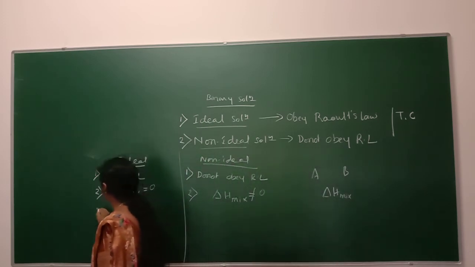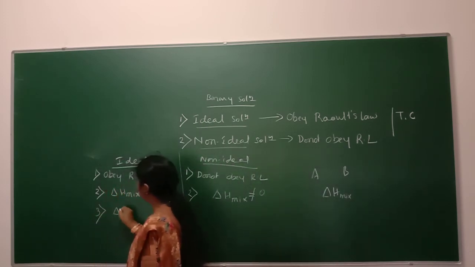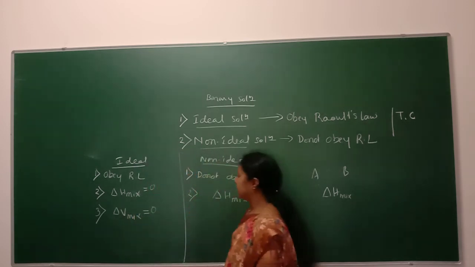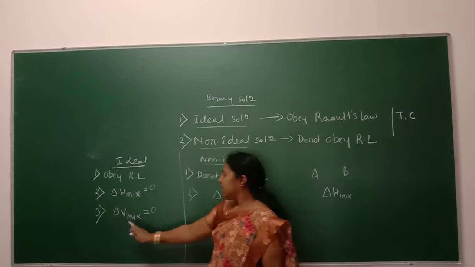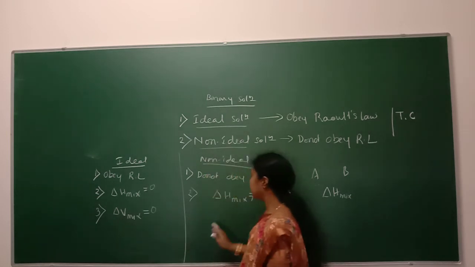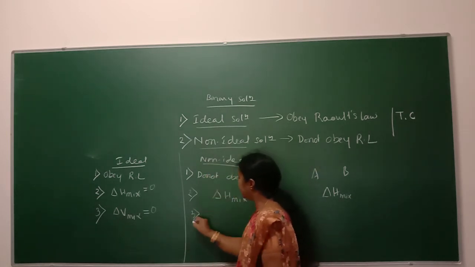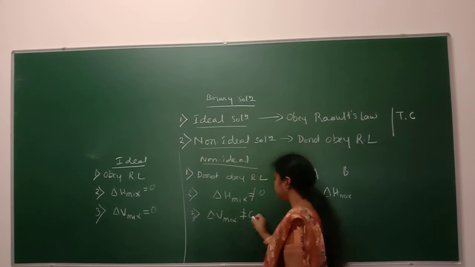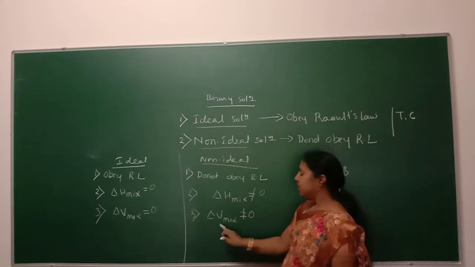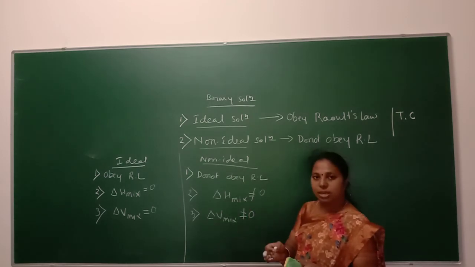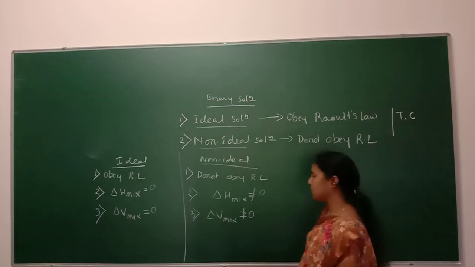Next, the third difference is that delta V of mixing is equal to 0 for an ideal solution. What is the meaning of that? The volume does not change by the mixing of the two individual liquids to form a solution. Here, for a non-ideal solution, delta V of mixing is not equal to 0. That means the volume may increase or decrease by the mixing of the two liquids to form a solution.